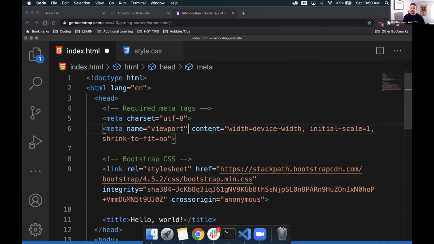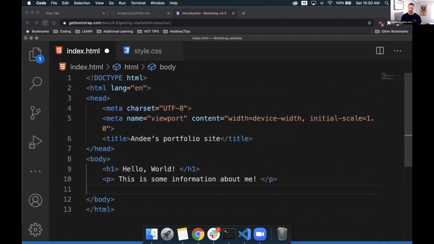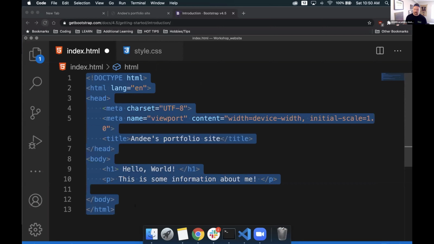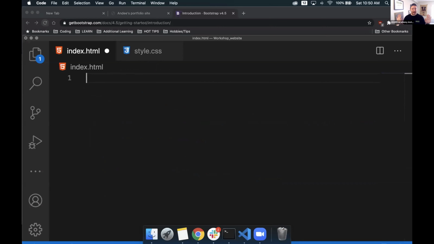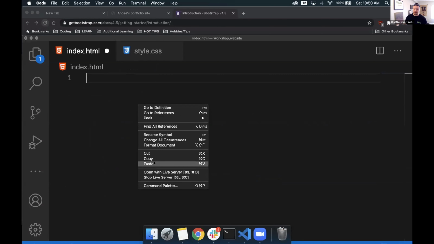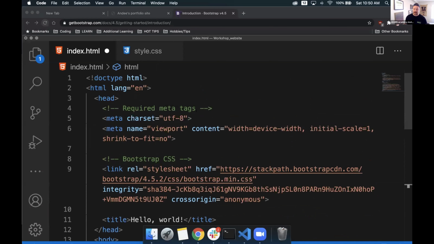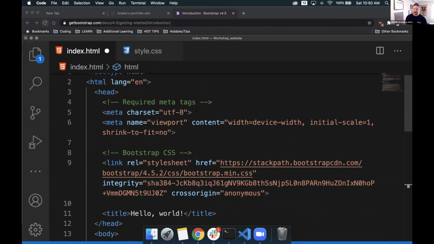Absolutely. So if we look at our old code on index.html, we're going to take everything there. We're going to erase it. I know it's scary. But then we're going to paste what we took from the website instead, that copied information. So it should replace everything that we currently had with this new code.